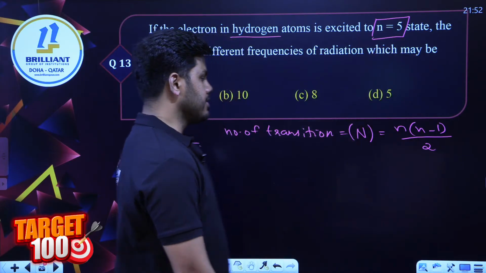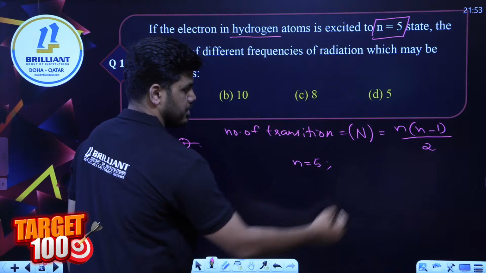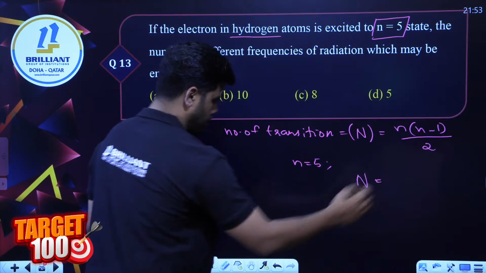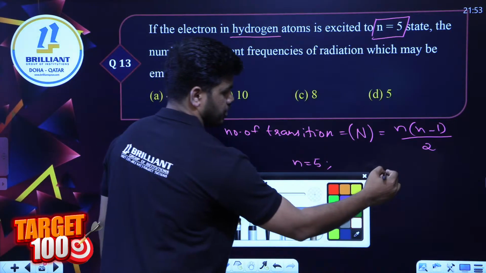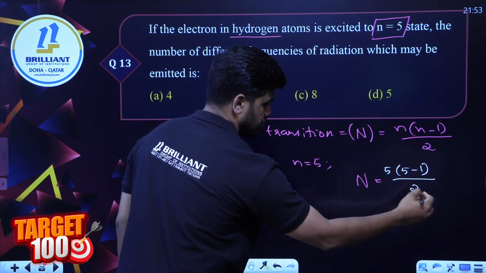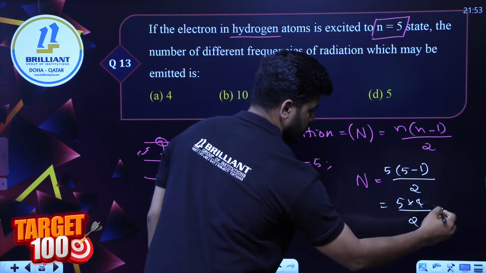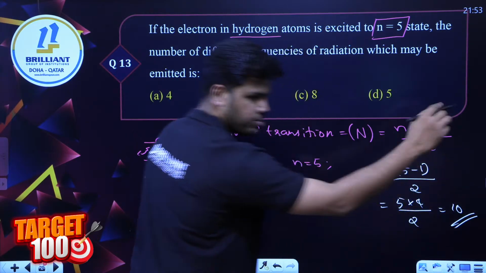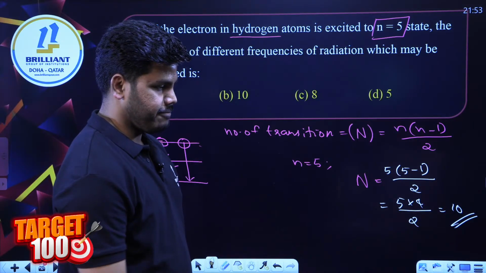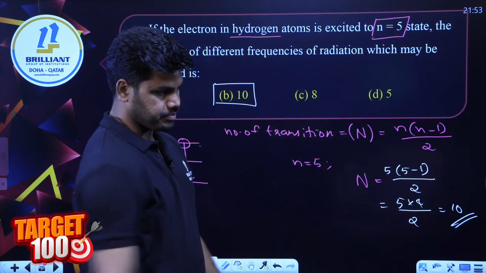So number of transitions possible is 5 into 5 minus 1 divided by 2. That is 5 into 4, which is 20. 20 divided by 2 is 10. 10 is option B.